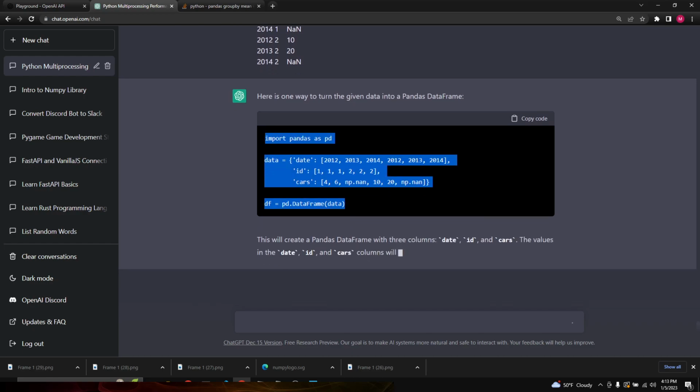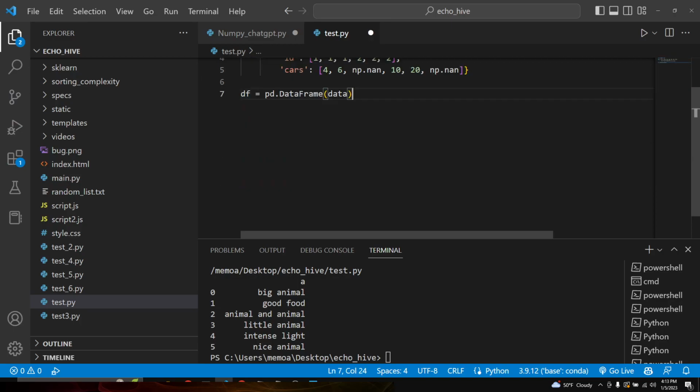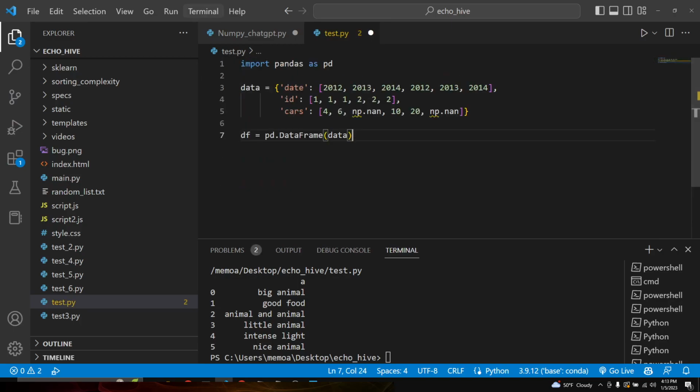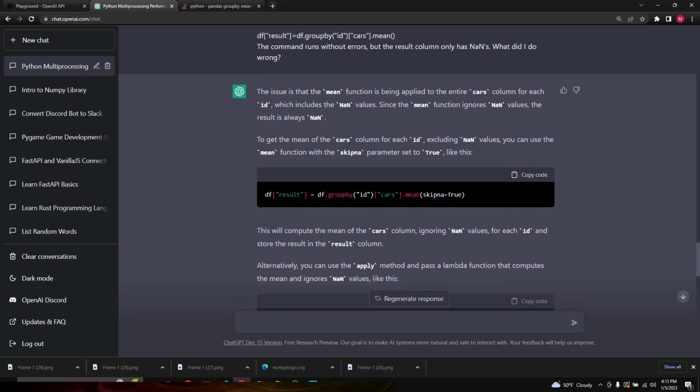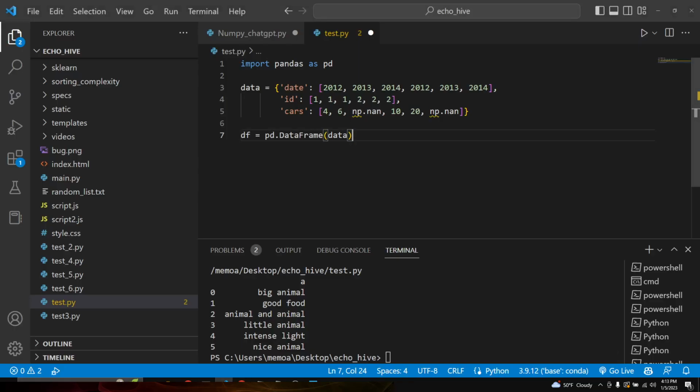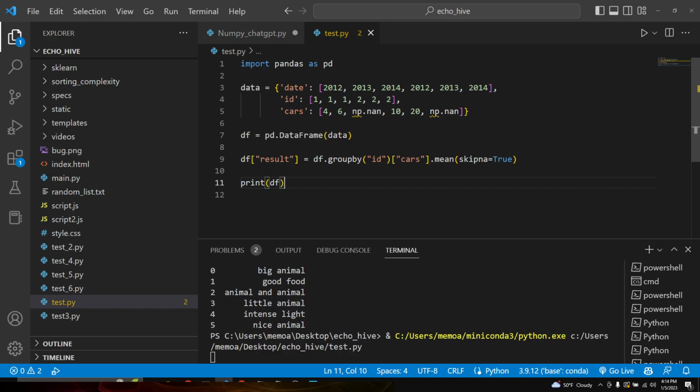Now we have done it. What was the answer that it gave? Okay, so use this. Let's try it. Use that and then print df. Let's run it.